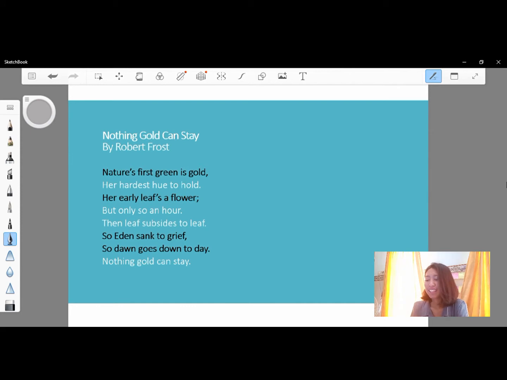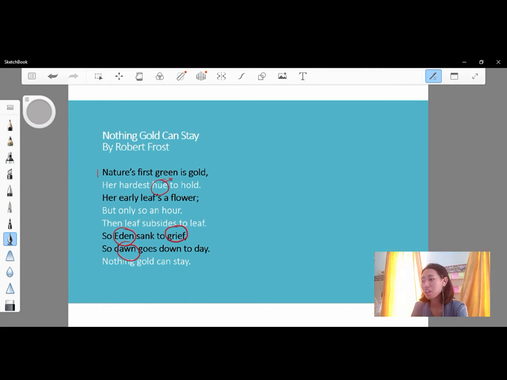I think this is an awesome poem because look at the figurative language used by Frost in his poem. And then he also used some difficult words like hue, Eden, grief, dawn.